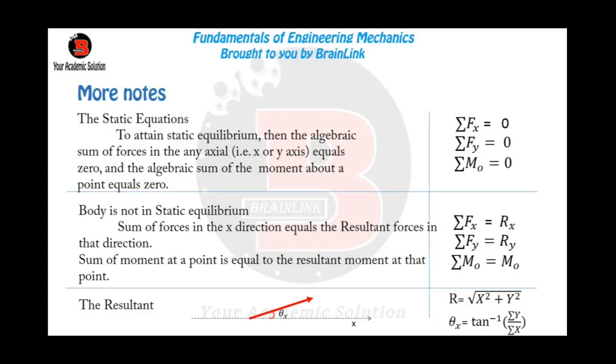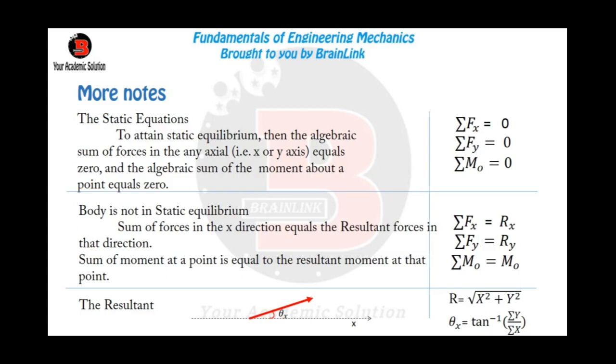Now, to get the total resultant of the forces acting on the body, the resultant force is equal to the square root of the sum of forces in the x direction squared plus the sum of forces in the y direction squared. This resultant acts at an angle, as you can see in the diagram.